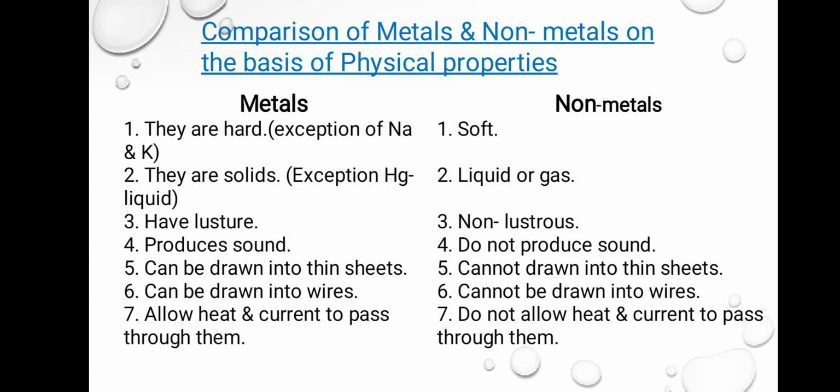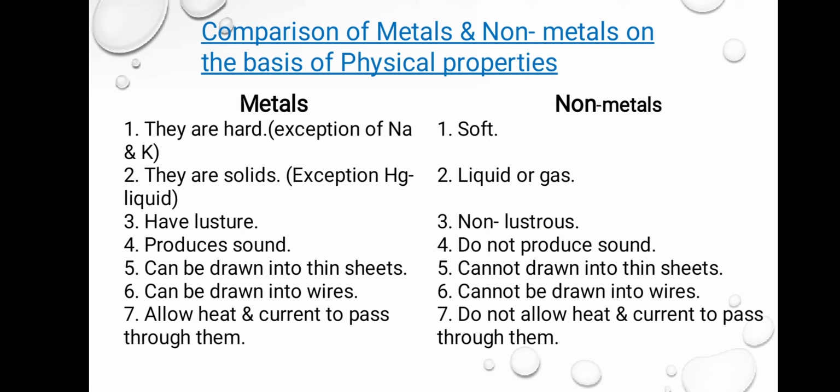Metals have luster, but non-metals are non-lustrous. Metals produce sound. Non-metals do not produce any sound when something strikes on them. Metals can be drawn into thin sheets, that is malleability. Non-metals cannot be drawn into thin sheets. It means they are non-malleable.